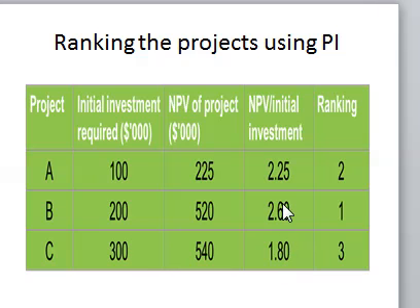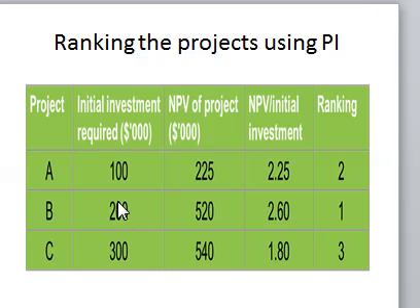So if you look at this profitability index, it is project B with the highest profitability index. So in this case, project B is going to be ranked 1. Then project A will be ranked number 2. Then project C will be ranked number 3. So it means for project B, you will invest all the required funds, the 200.